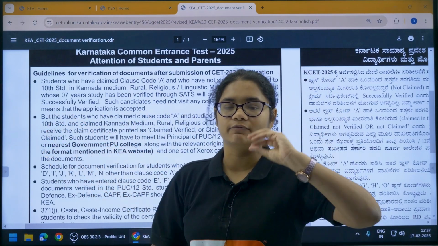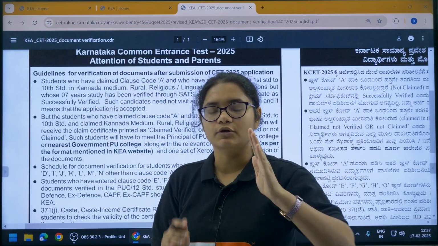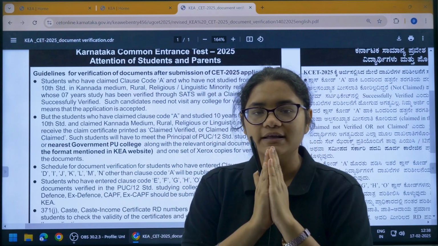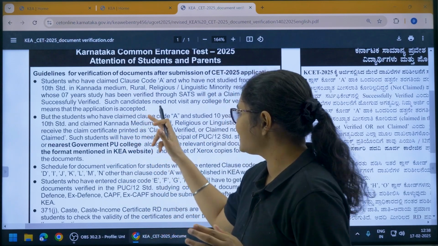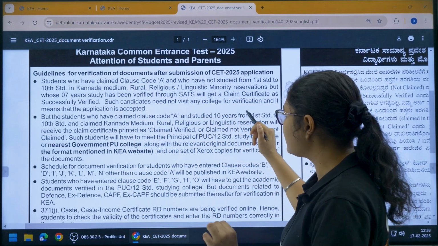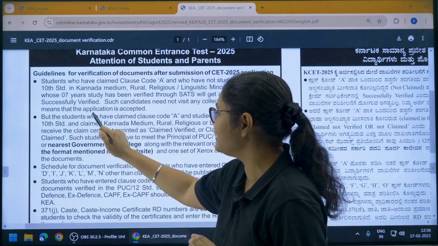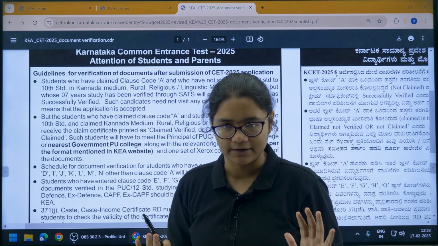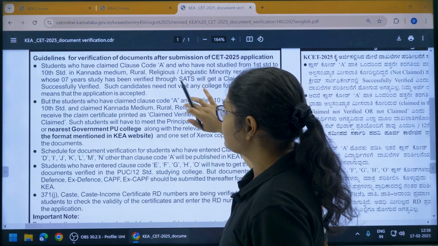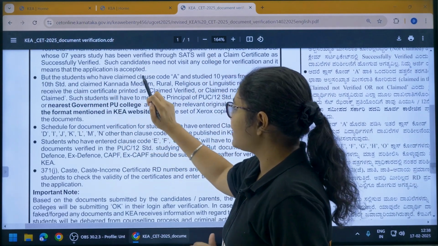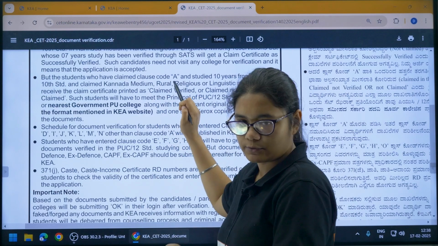Because you have provided your SATS number, your status will be successfully verified, and such candidates need not visit any college for verification. It means that the application is accepted.